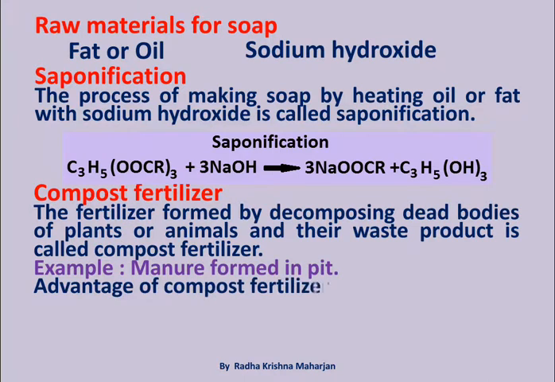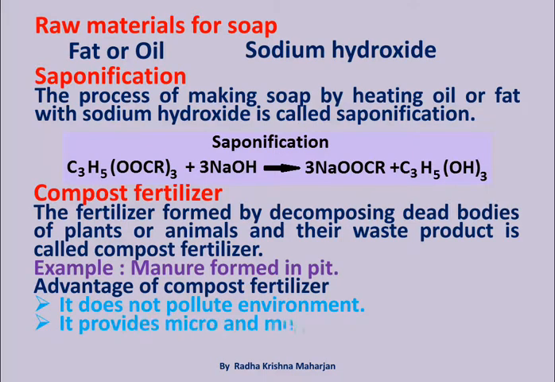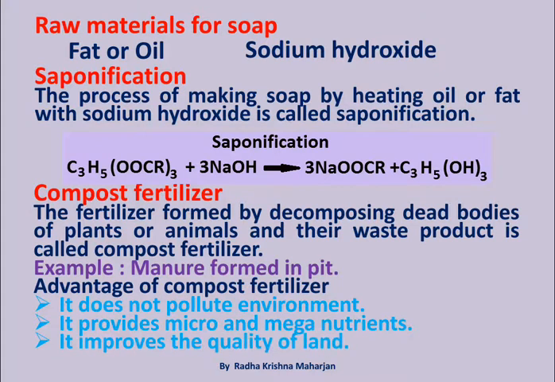Advantage of compost fertilizer: it does not pollute environment. It provides micro and mega nutrients. It improves the quality of land.